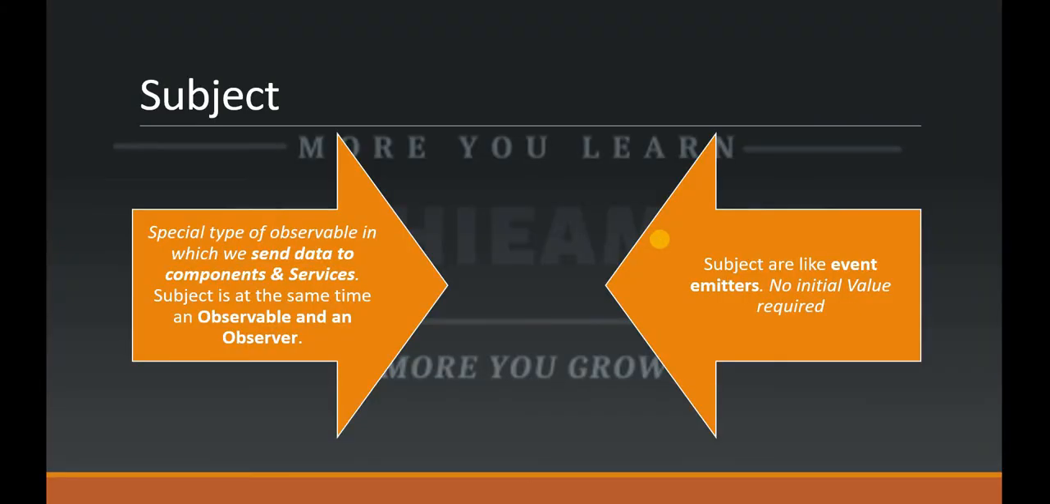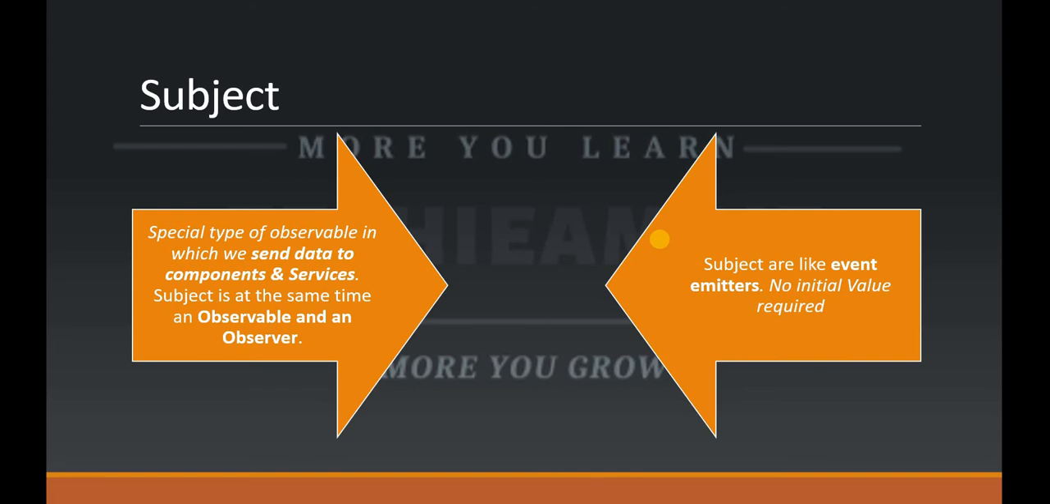It's a special type of observable in which we send data to components and services. As I explained, an observable is a data provider. So a provider can send the data to either different components or different services. So it acts at the same time as an observable and an observer, right? There is one concept in Angular called event emitter. As the name suggests, it emits the event.